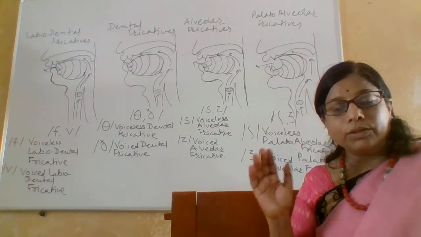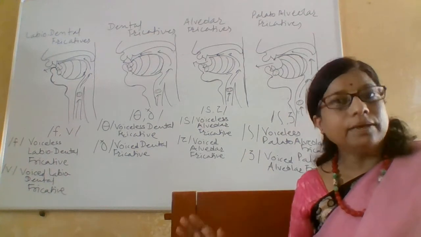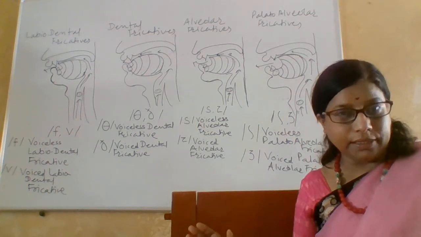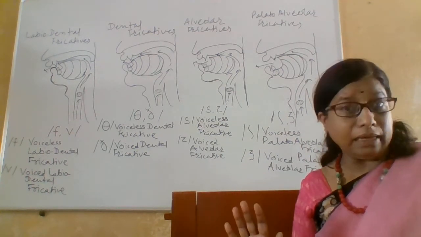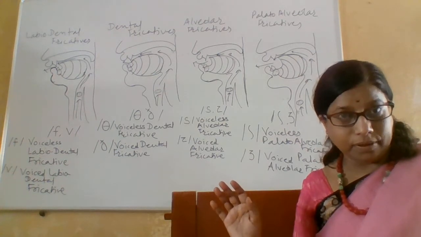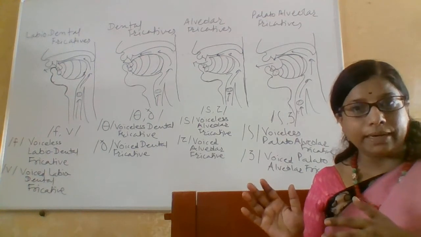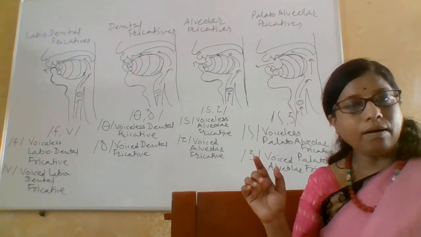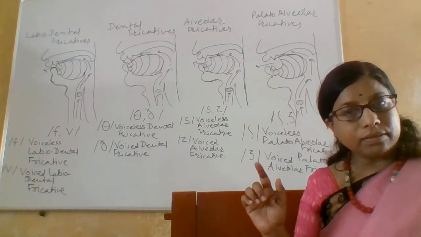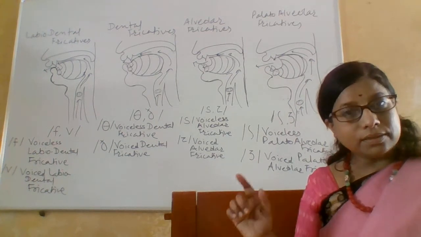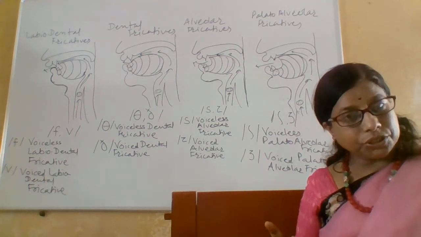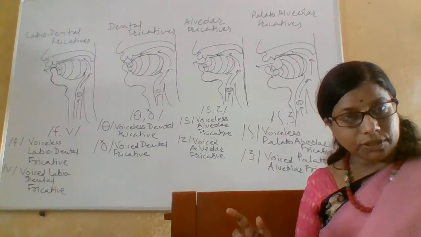So these are known as the fricatives. This is the largest group. 9 consonants are there in this group. Okay, I repeat: F, V, S, Z, Sh, J, H.